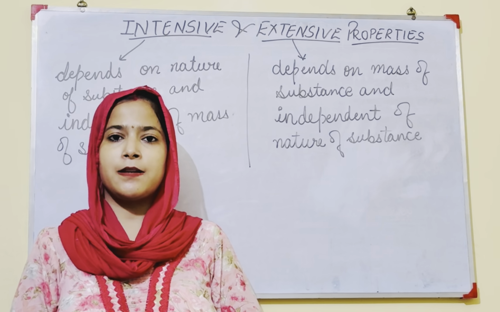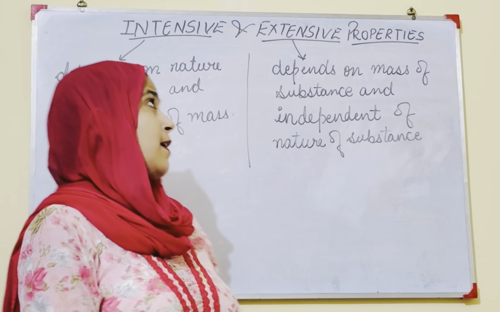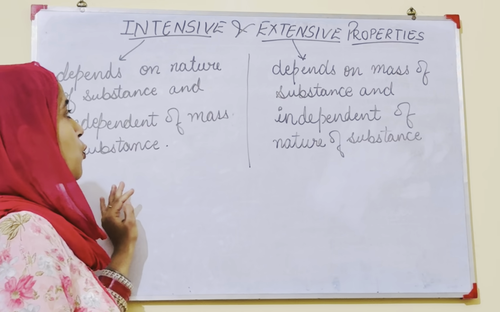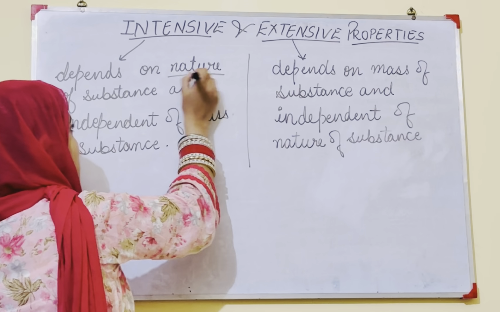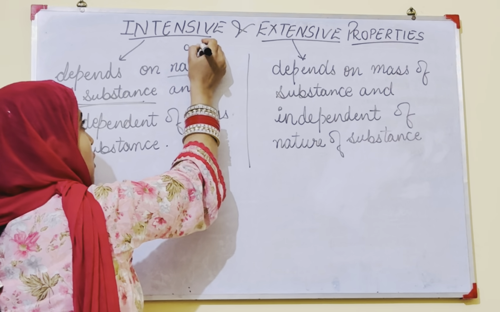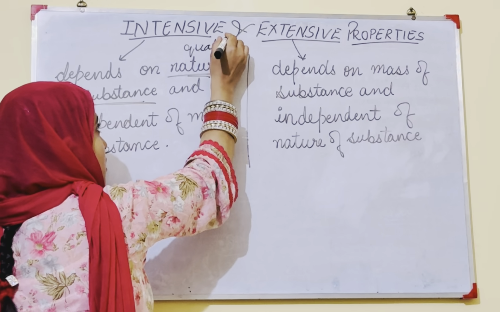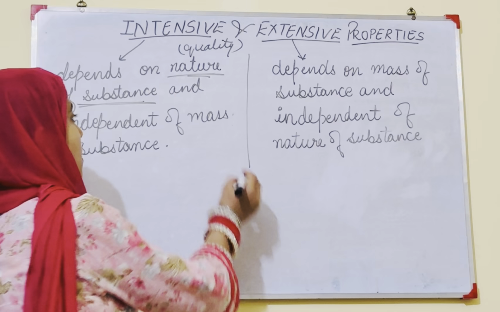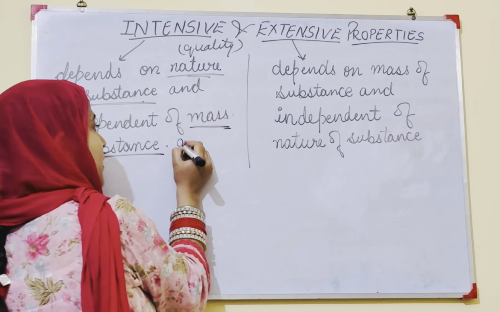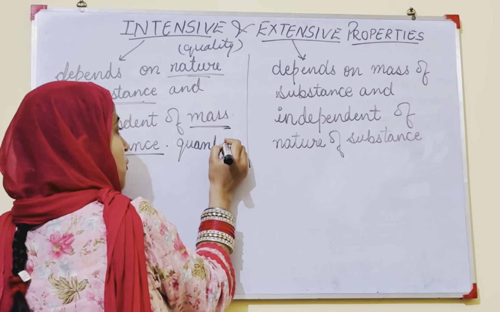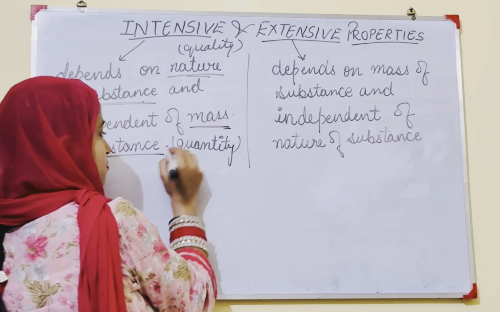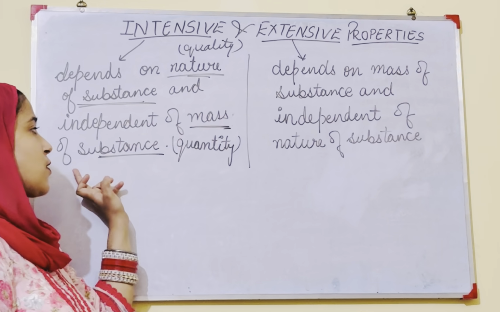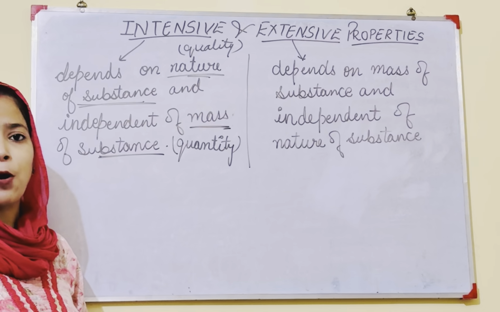In our thermodynamics series, today we will discuss some more terms, intensive and extensive properties. Basically, intensive properties are those properties which depend on the nature of the substance. Nature of substance means quality of substance. And they are independent of the mass of the substance. Mass means quantity of substance, how much amount we have taken. The properties which depend on the nature of the substance and are independent of the mass of the substance are called intensive properties.